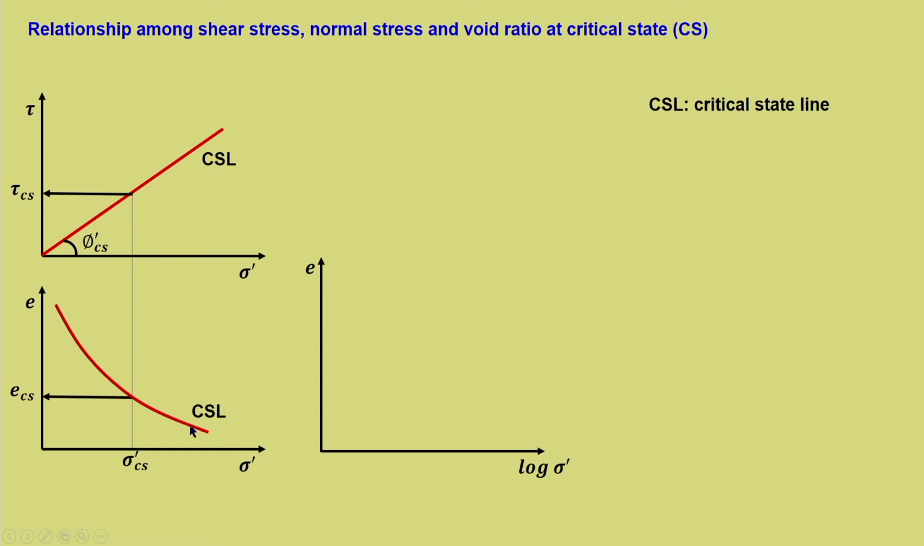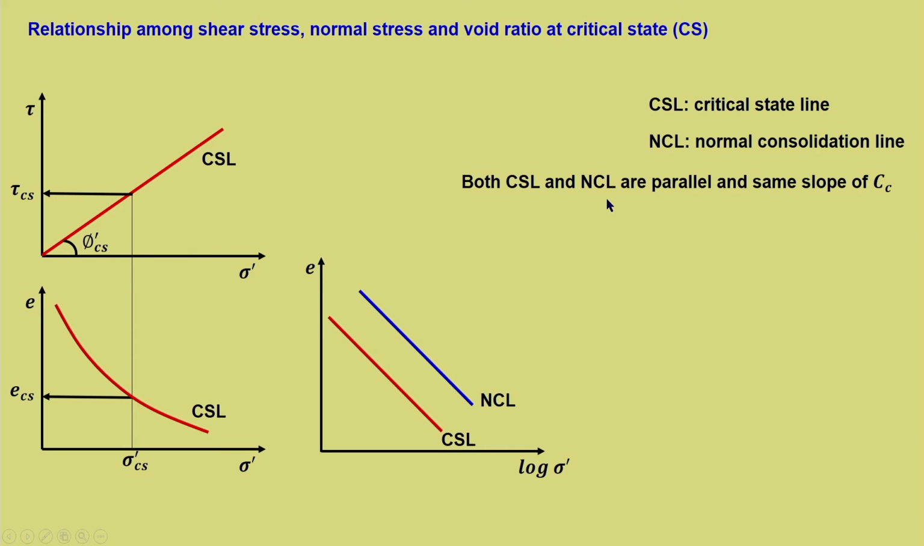If we plot e versus log sigma dash, on base 10, we have the critical state line, which can be represented as a linear variation, and we can also represent the normally consolidated line, which represents the e and sigma dash variation of the normally consolidated state. NCL is known as the normal consolidation line. So, we are now introducing certain important terminologies for this framework. One is the critical state line, the other is the normal consolidation line.